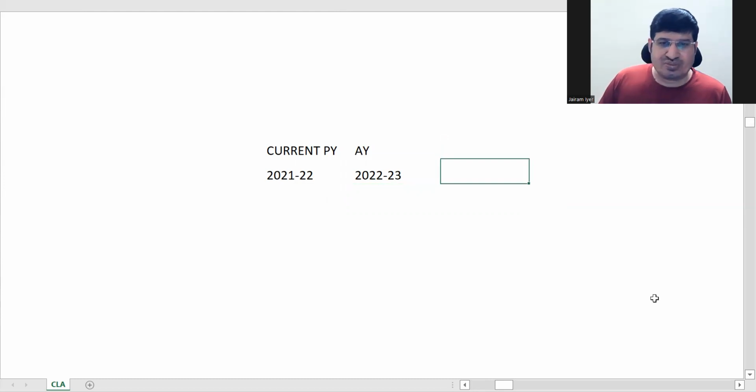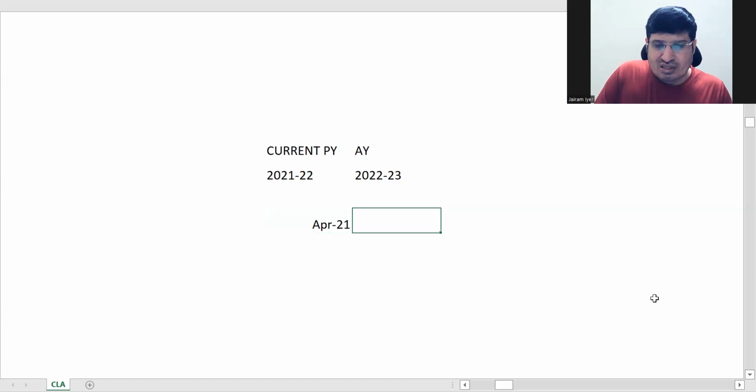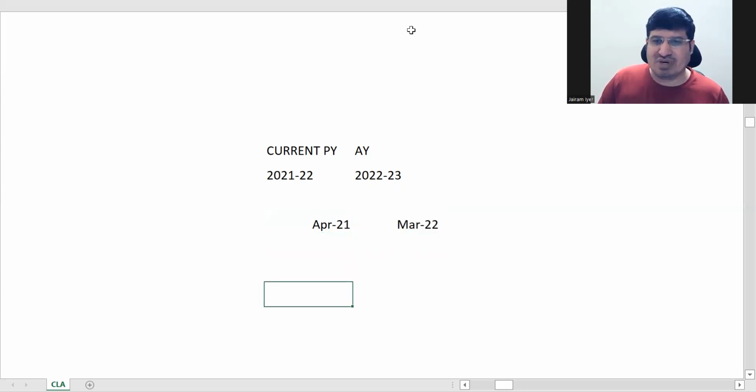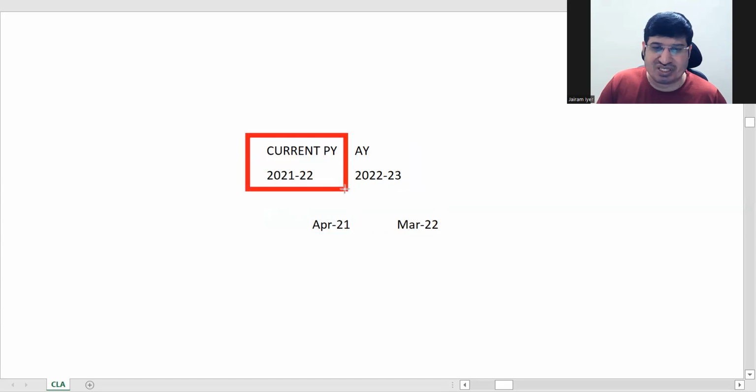So this is our current previous year. So this is what happens that whatever income you have earned between April 2021 and March 2022. Okay. Between this period, whatever income you have earned, okay, it will be taxed in your assessment year. Okay, that is this year. There it will be taxed. But there are some exceptions where you have to tax the income in the previous year itself. Okay, there are some exceptions where you have to tax it in the previous year itself.